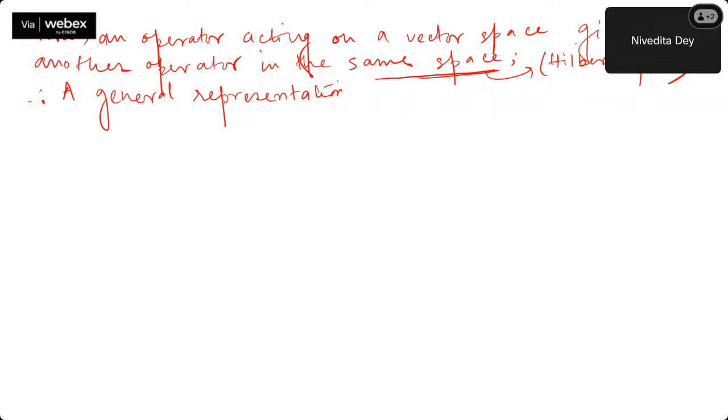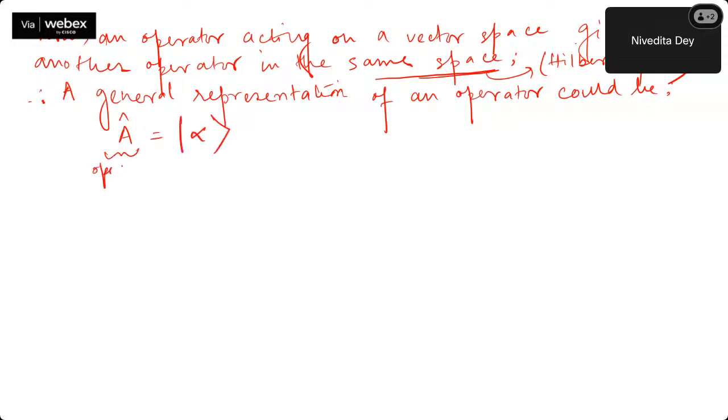A general representation of an operator looks like this, or could be in quantum. This is an operator symbol, a generic symbol, a theoretical definition of an operator in quantum mechanics.